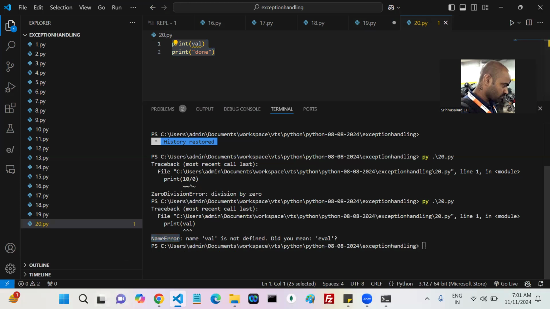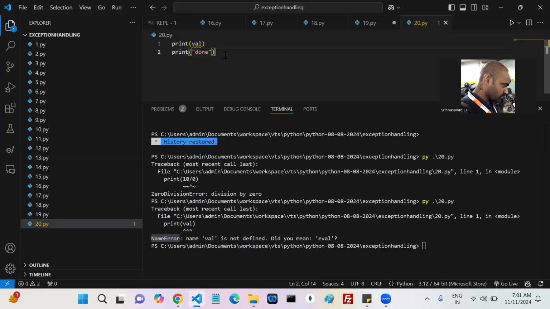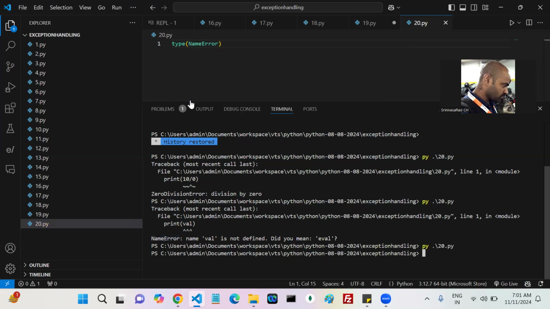If you don't know, you can check which type NameError is. How can we check it? Very simple. Here can I write type of NameError? If I write like this, my NameError is like a predefined member. Just print it, because if you don't print, it's not visible in the console. My NameError is which type? Class type or not? Yes or no? It's a class type or not?